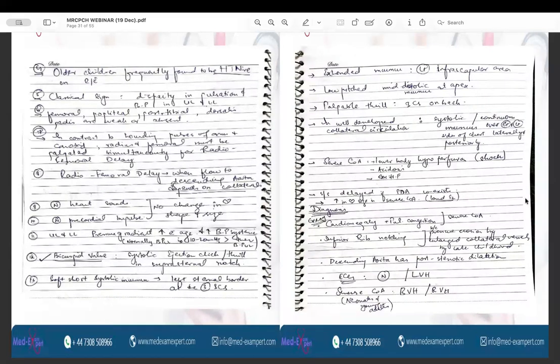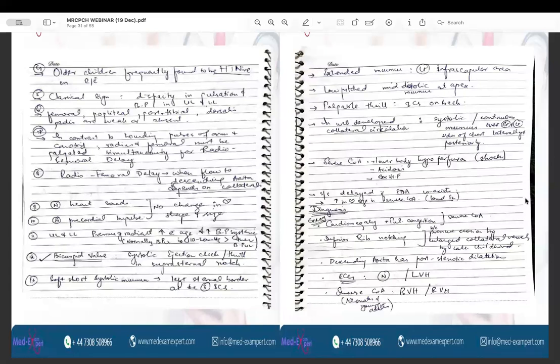So, if you find a child who has high blood pressure, it is very important to rule out coarctation of aorta. The classical sign which is present in the coarctation of aorta is the difference in the pulsation and the blood pressure in the upper limbs as well as in the lower limbs. So the femoral, popliteal, posterior tibial, and dorsalis pedis arteries are either weak or absent, in contrast to the bounding pulses of the arms.